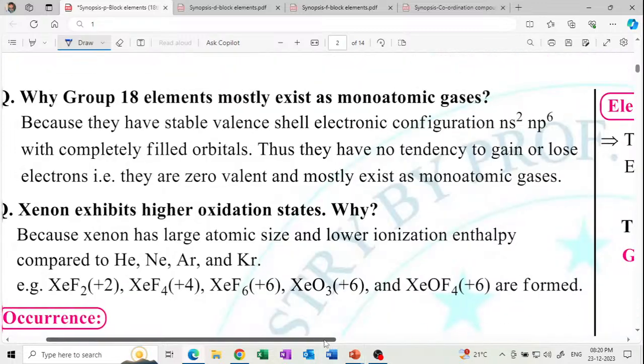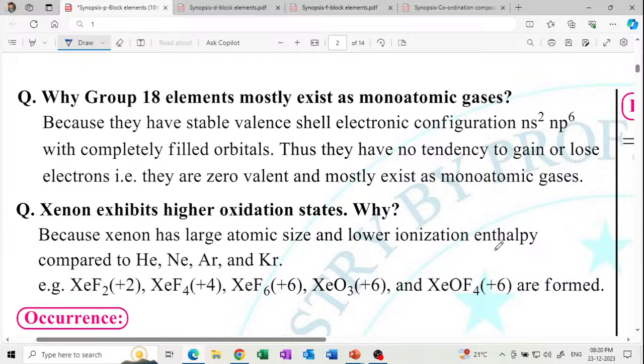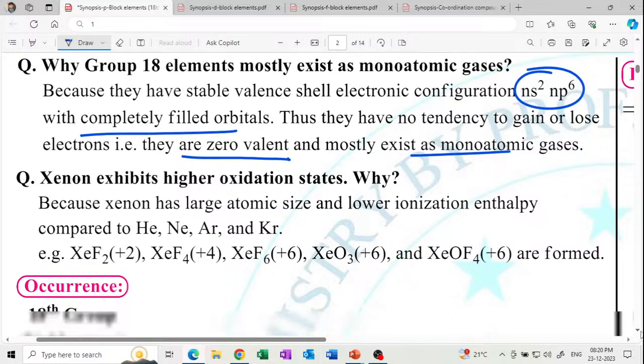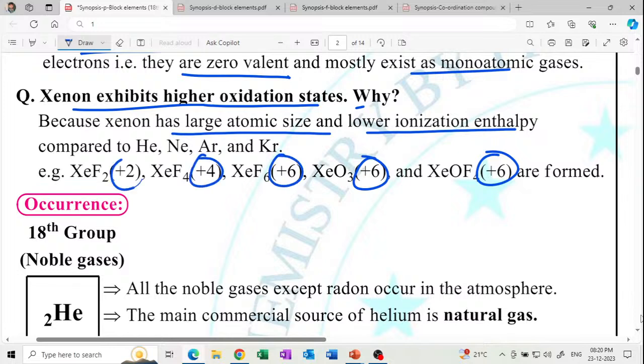Inert gases is easy. Why do the Group 18 elements exist as monoatomic gases? Because their octet is completed. They are stable, zero valent, and the octet is completed. Get it? So ns2 np6 electronic configuration. All shells are completely filled. Xenon exhibits the higher oxidation state. Why? Because of large atomic size and lower ionization enthalpy. Do learn their oxidation states. They ask this in MCQs. These are in the MCQs questions. And this is also from CT 2024.